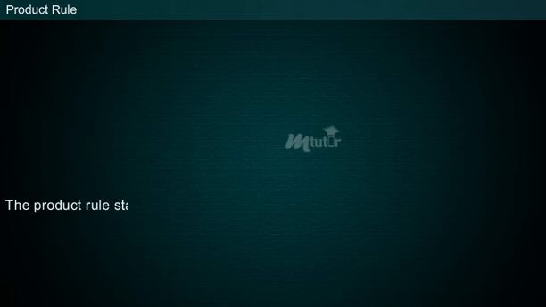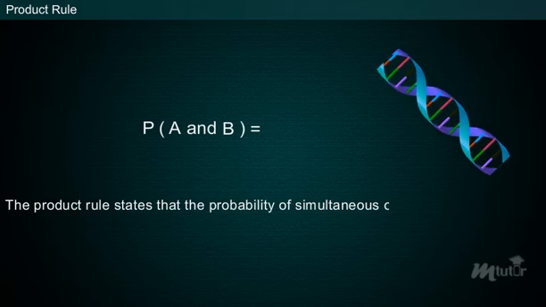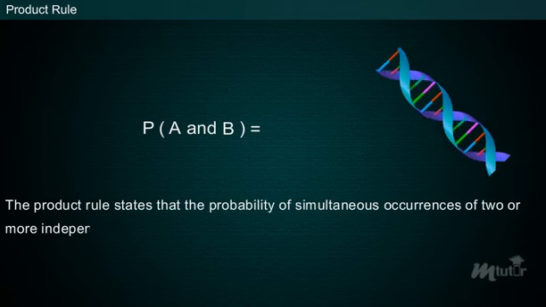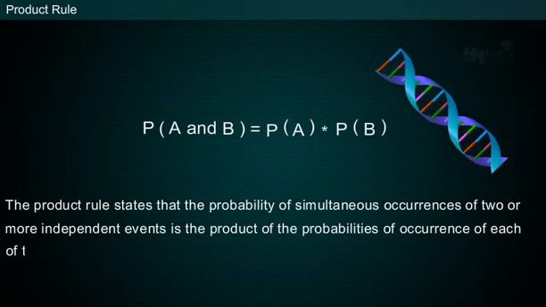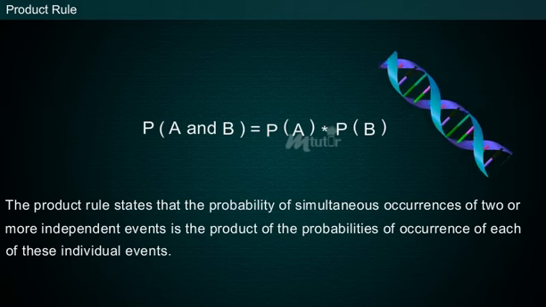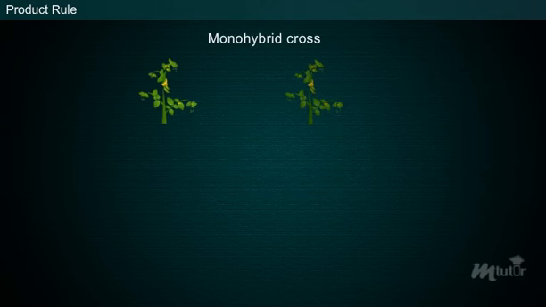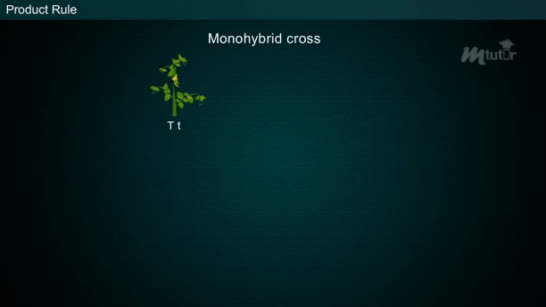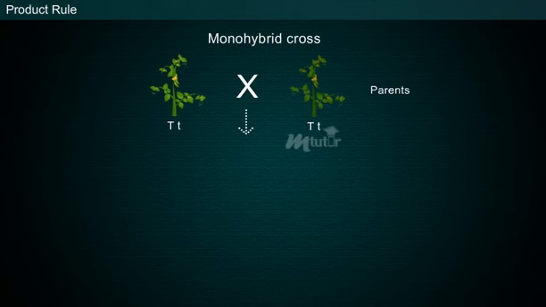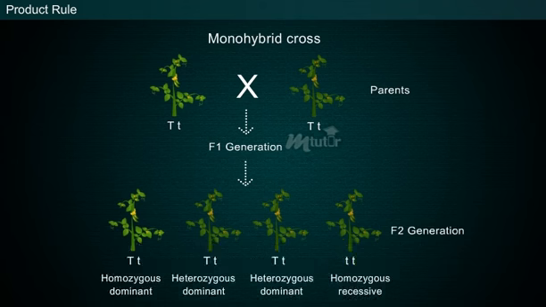The product rule states that the probability of simultaneous occurrences of 2 or more independent events is the product of the probabilities of occurrence of each of these individual events. The product rule can be applied to a monohybrid cross for obtaining one recessive trait in the F2 generation. In a monohybrid cross, when the pea plants with a phenotype capital T, small t and capital T, small t for tall phenotype are crossed, the probability of obtaining a homozygous recessive phenotype small t in the F2 generation is